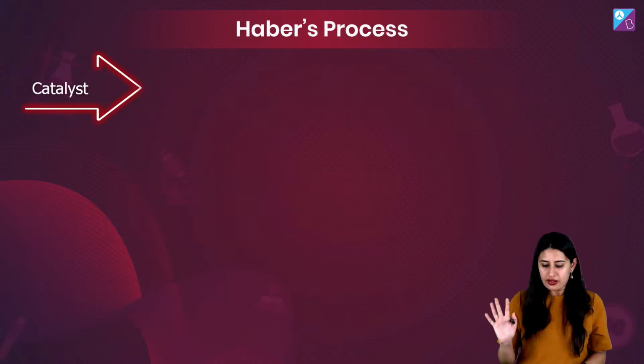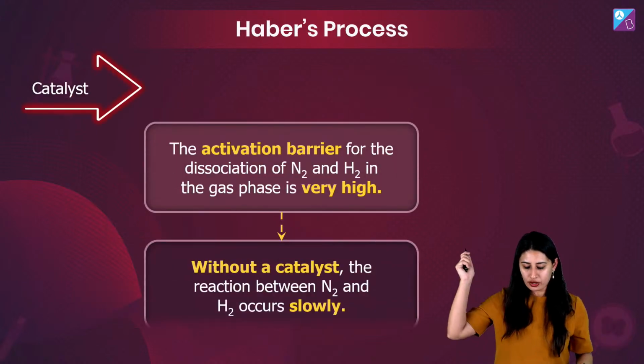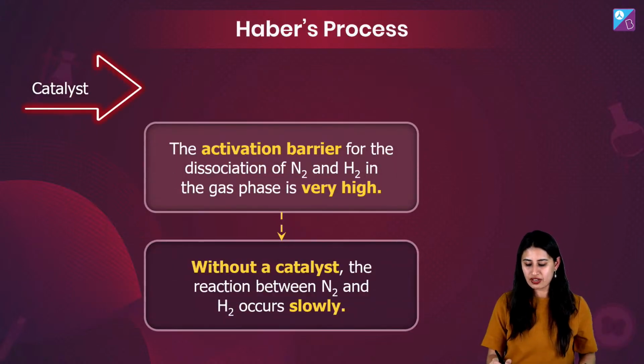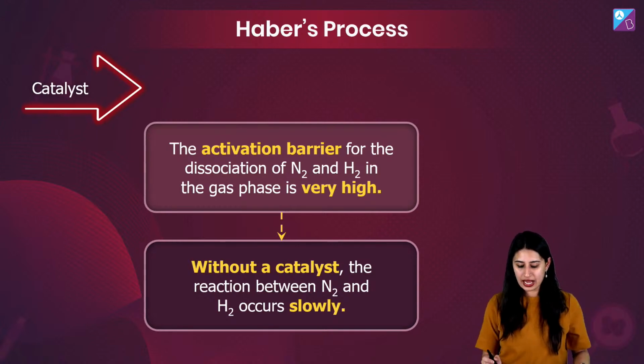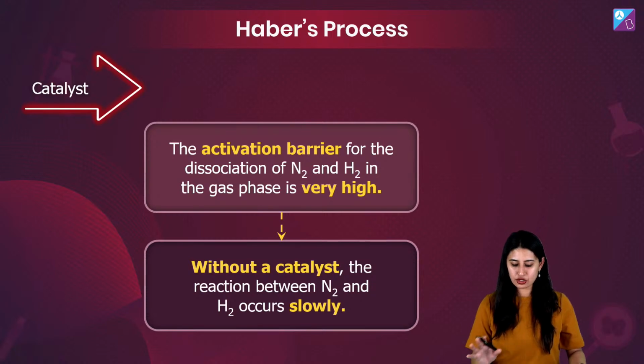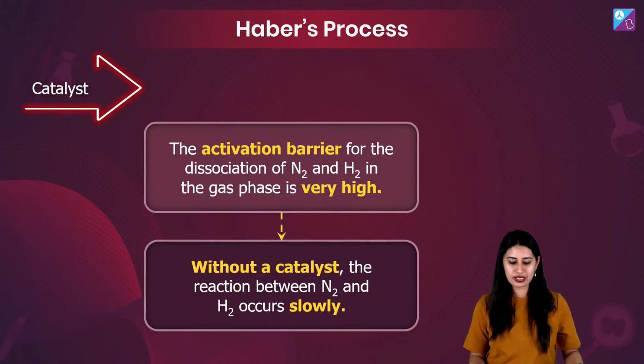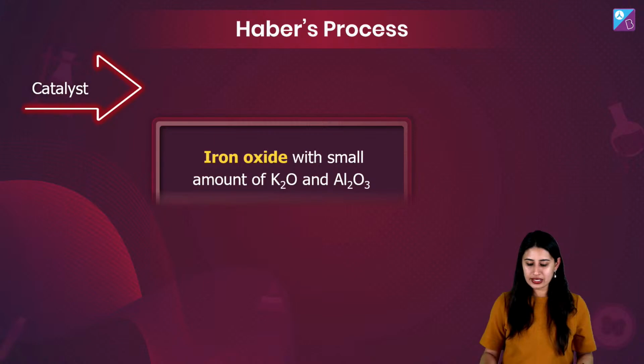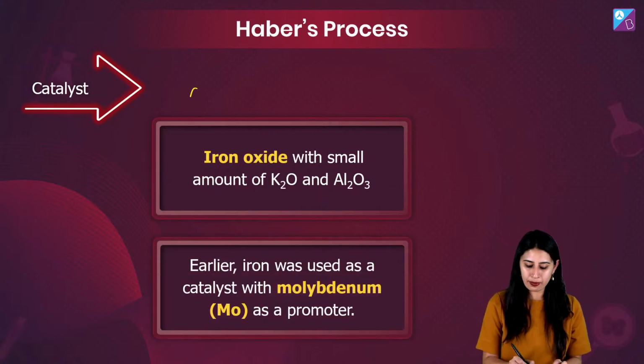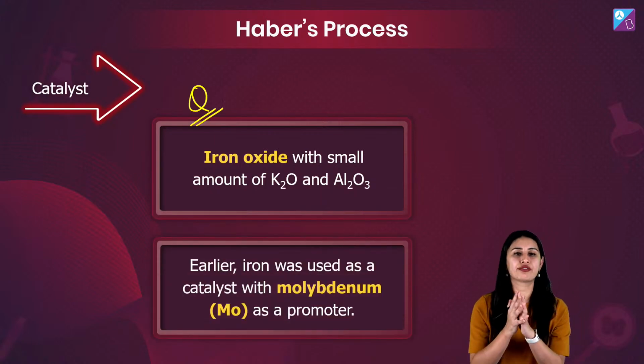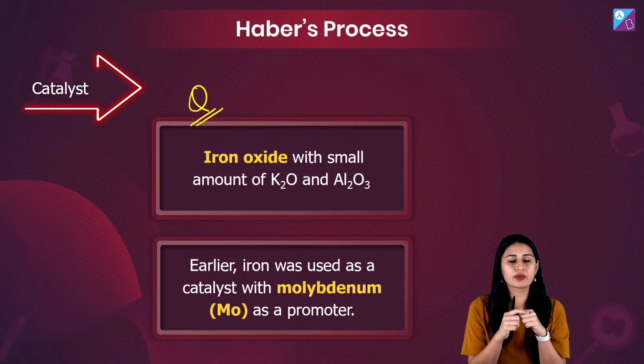Well, this is simple. Here what is important for you to know is activation barrier for the dissociation of N2 and H2 in the gas phase is high. इसलिए without a catalyst the reaction between N2 and H2 occurs very slowly. ठीक है? तो catalyst क्या है भला? This is a particular question in itself. You must know it. क्या है?